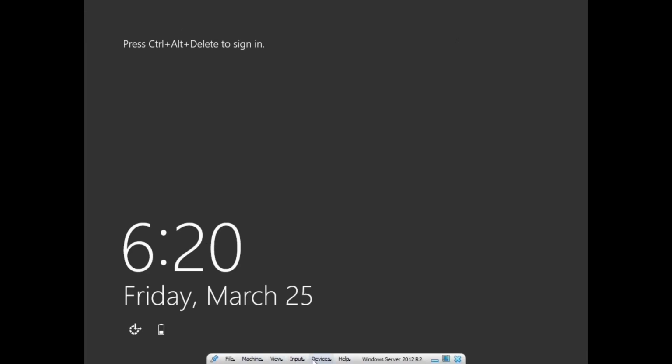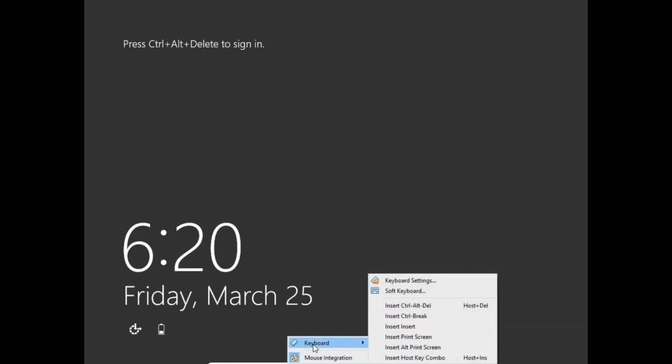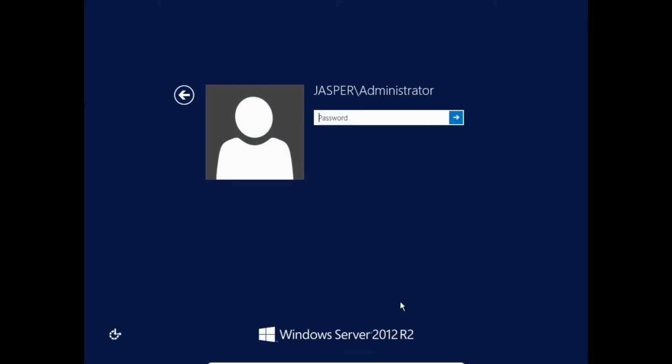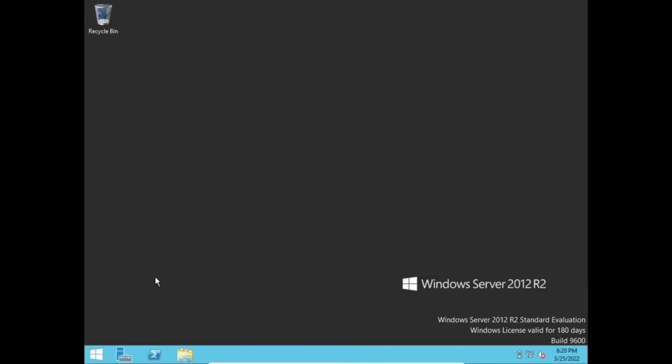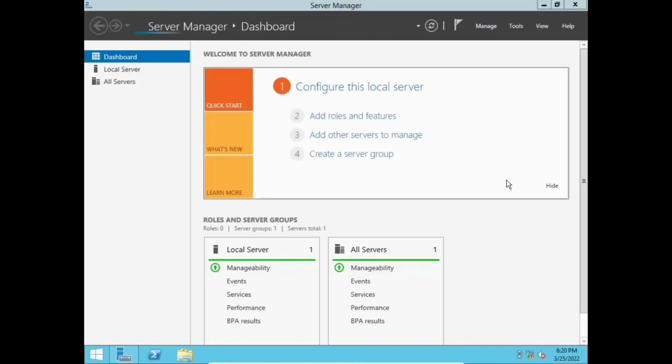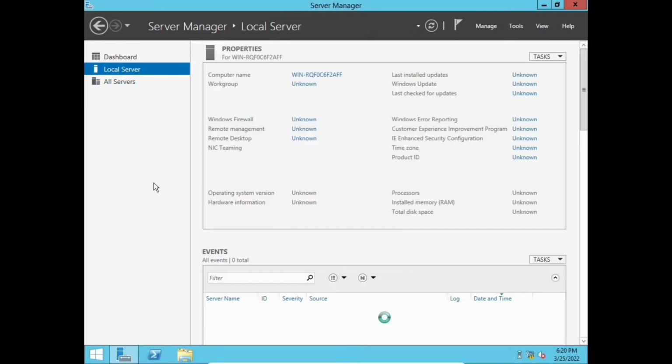Oh, sorry, input. Oops, wrong password. So I think we're done, and we're navigated to Server Manager. Let's check the local server.